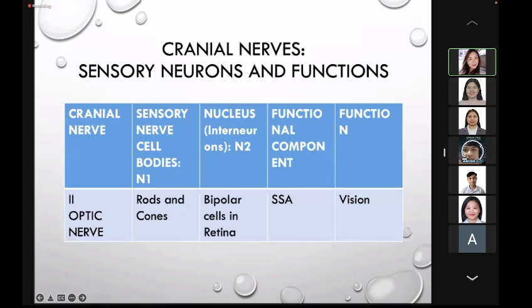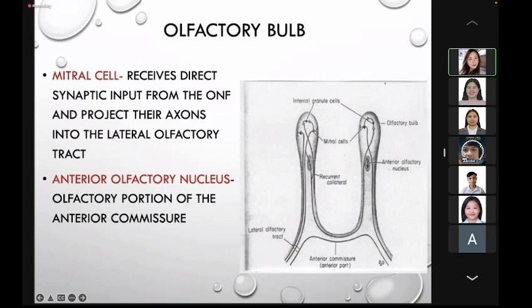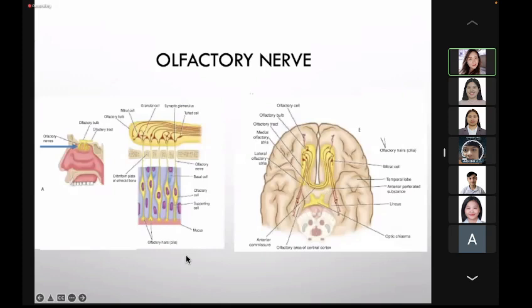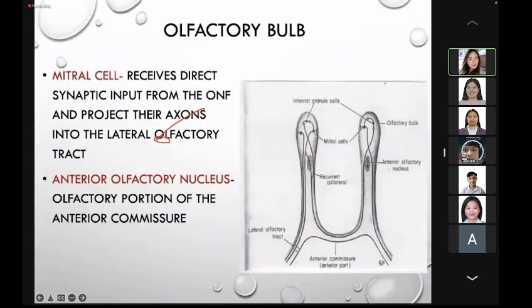Okay. Now, we go now to the optic nerve. Again, let's review for the olfactory nerve. You have here the first order neuron, the olfactory nerve cell, and the second order neuron is the mitral cells, which again are located at the olfactory bulb, to terminate at the primary olfactory cortex, which is the piriform cortex.